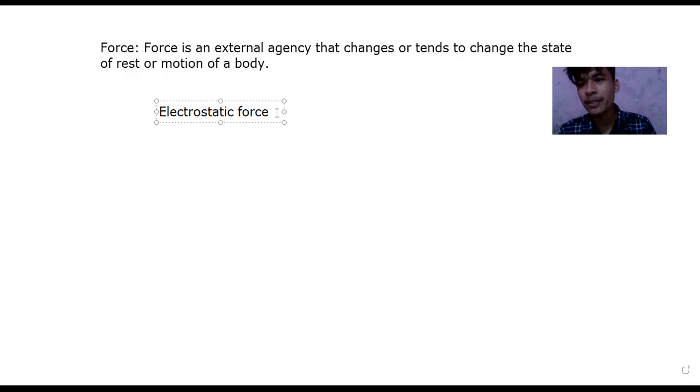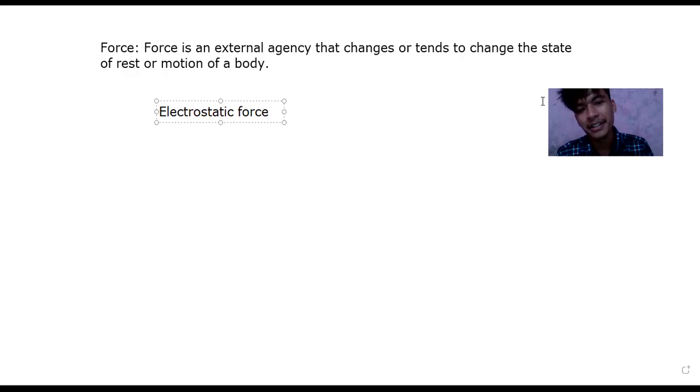Have you ever done something with a ruler? Yes, sir. It attracts the paper. Okay, that is electrostatic force. That's an example of it. After rubbing, the ruler will attract the paper. That attraction is done by electrostatic force. Right? That's the example. Okay, sir. And similarly, what types of force are there?